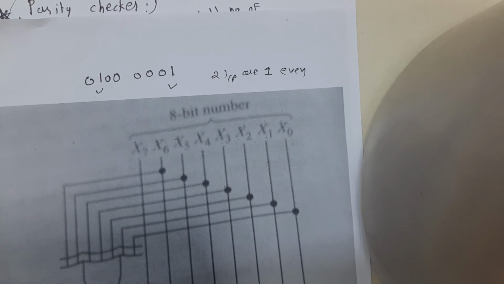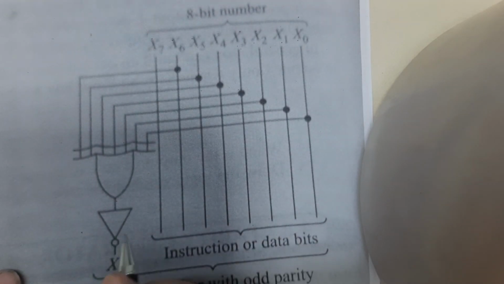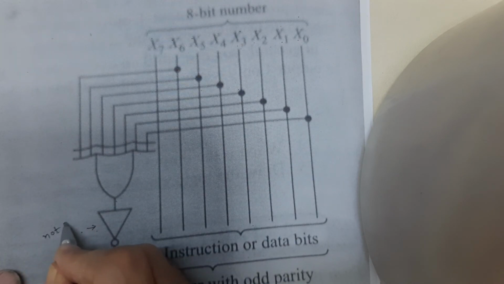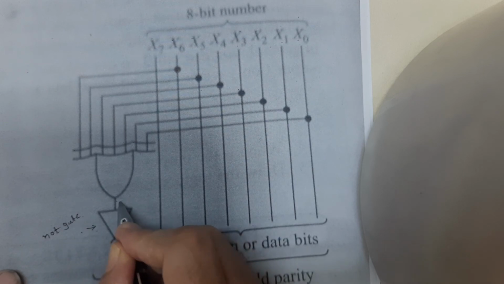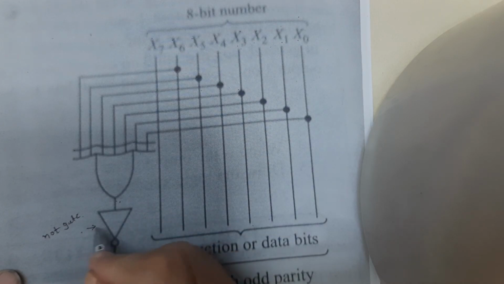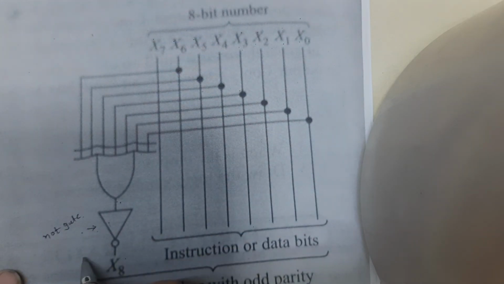But this is your NOT gate, hence the output is equal to 0 but due to this NOT gate, the output is equal to 1. It is our inverter gate.